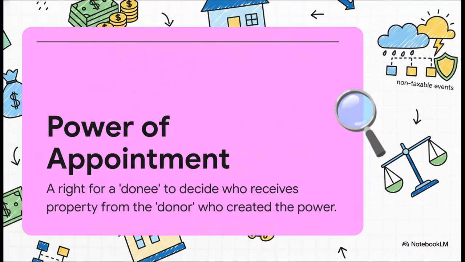So first, let's get our players straight. You have the donor, who gives the power. Then you have the donee, sometimes called the power holder. The donee gets to decide where the donor's property is going to go. It sounds simple, but the specific kind of right they have changes literally everything.